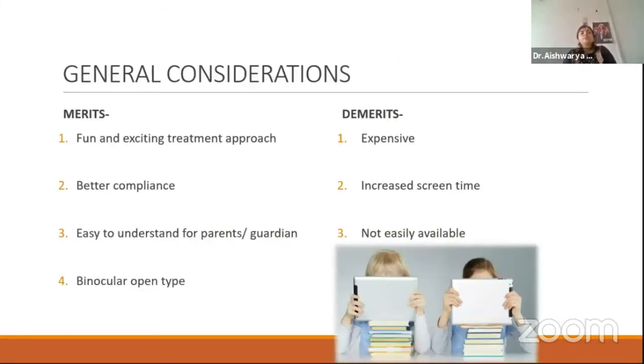Before prescribing this to your patient, there are a few general considerations to be made, such that it has advantages of being fun, exciting, has better compliance, and it is easy to understand for the parents and guardian, and it has an open binocular type, so both eyes are stimulated.